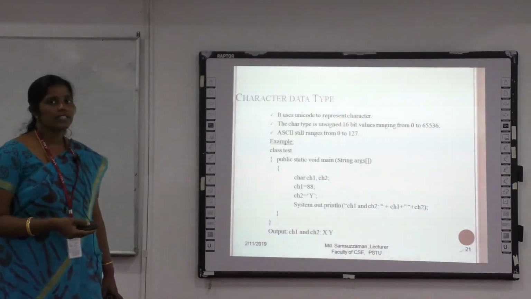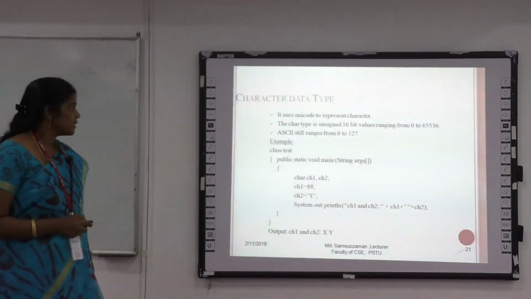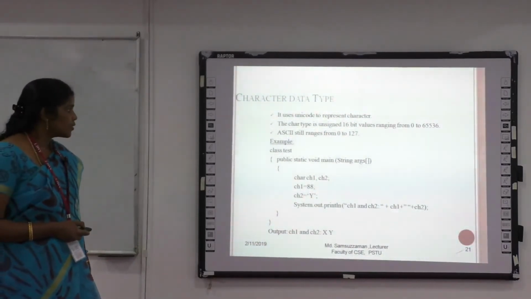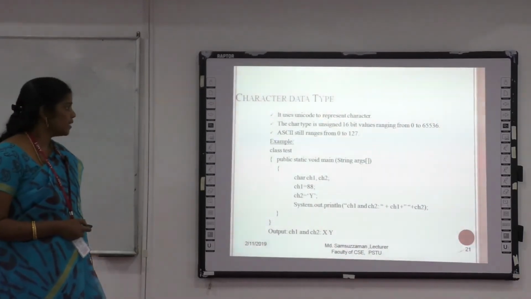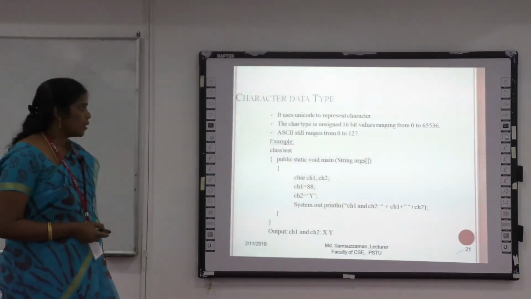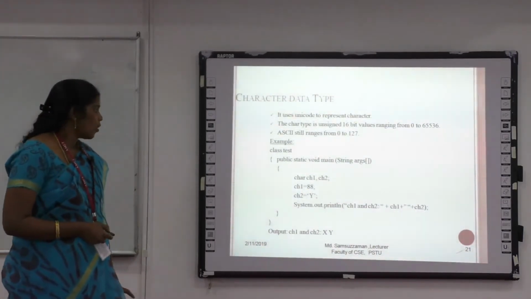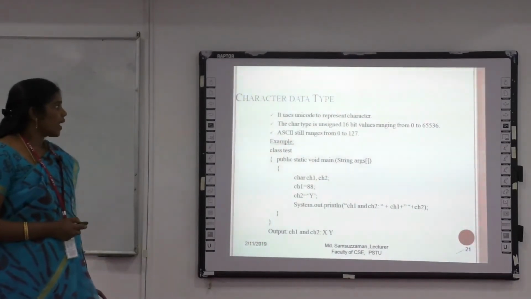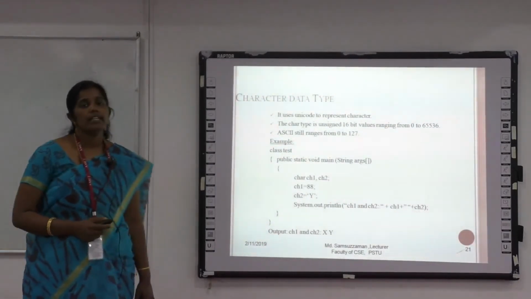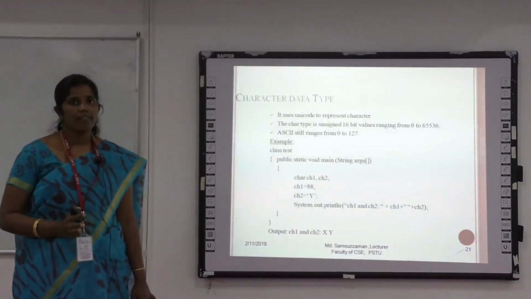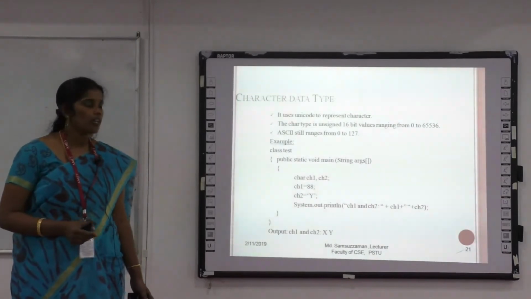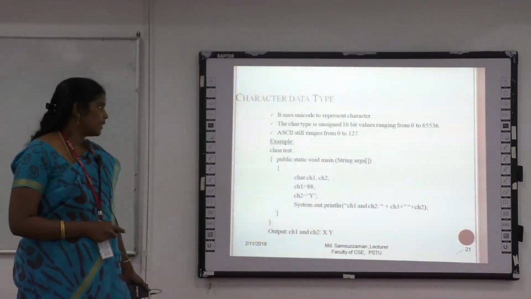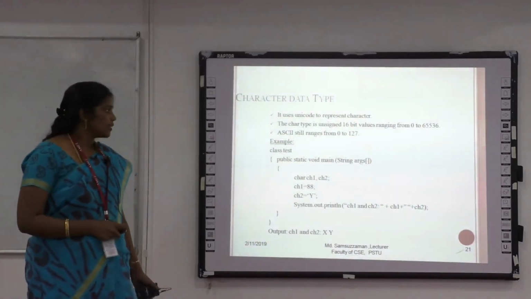In a later section, I am going to discuss what a variable is. For the variable ch1, the value is 88, and ch2 contains the value y. Then the print statement System.out.println: whatever we put in the double quotes will be displayed as is, then ch1, then ch2. According to the ASCII code, 88 specifies the character X, and y is automatically displayed as a character.